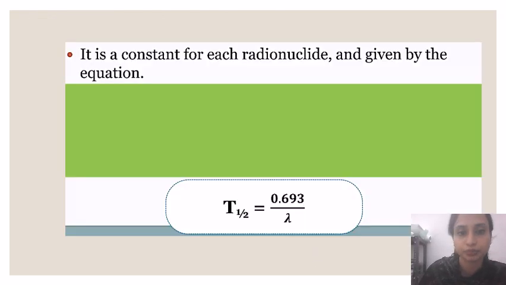That is T half. It is constant for each radionuclide, given by the equation T half is equal to 0.693 divided by lambda.